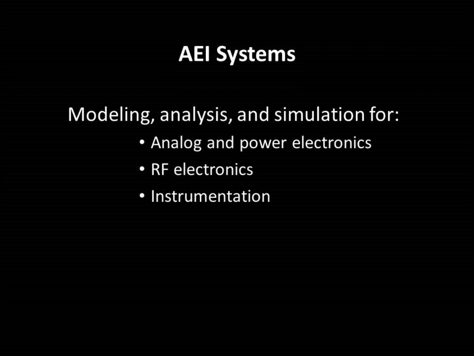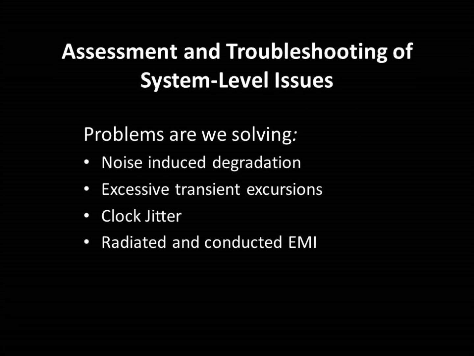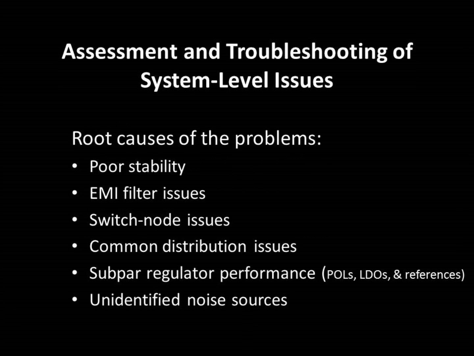In our business, we are frequently called on to assess and troubleshoot system-level issues, many of which are related to the power distribution network. The problems we tend to encounter are generally related to issues such as noise, PDN-type transients, clock problems, and EMI. The causes of the customer issues are generally covered in this very short list: stability, EMI, switching issues, distribution issues, and subpar performance. In this presentation, I'll focus on the issue of control loop stability.